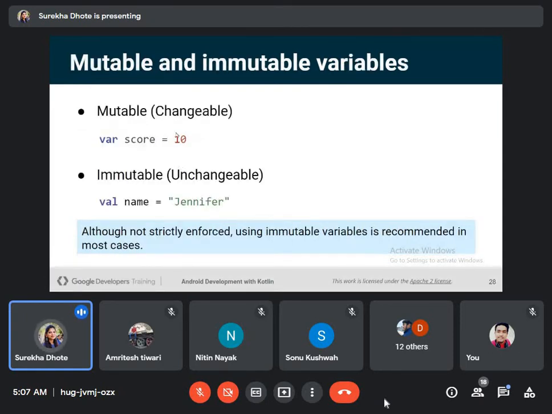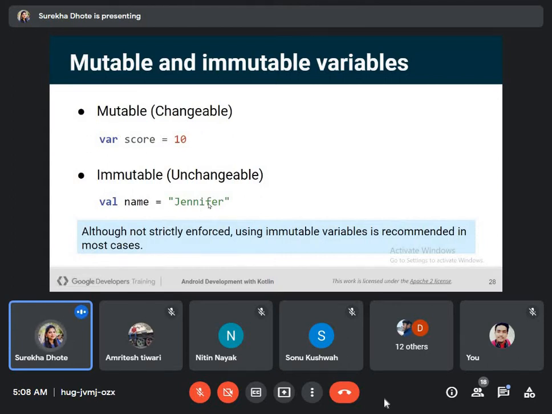Mutable, I think you might be knowing what mutable and immutable is. The ones who have learned Java might be knowing. Java or Python, both the languages have this concept. So mutable means changeable. So var score is equal to 10, and this is the integer value, so it is mutable. We can assign some other value to it, like score is equal to 15 or 5. It won't give any error.